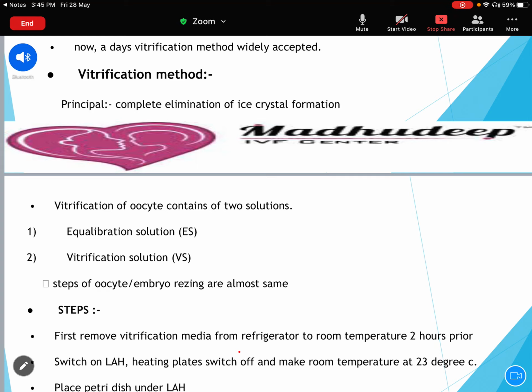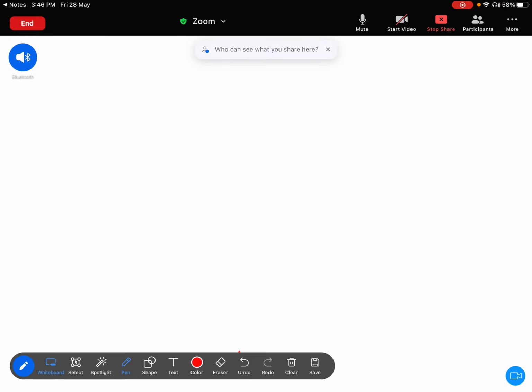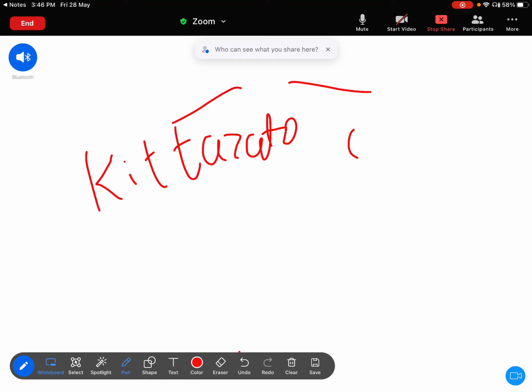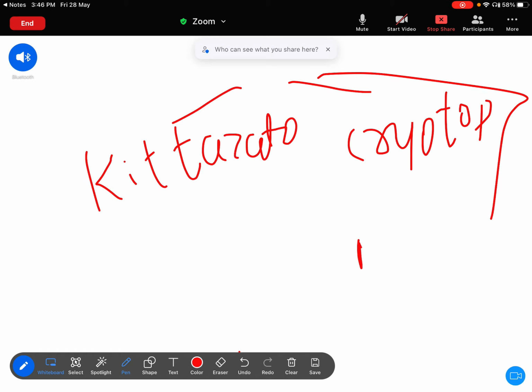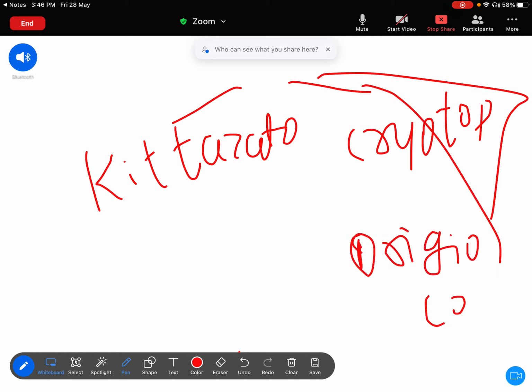The vitrification of the oocyte. First, we talk about what is the same, but for the vitrification solution for the oocyte or the embryo that you are purchasing, there are different brands and different companies available. The most commonly and widely used brands are mainly two: one is Kitazato and one is Cryotop. Maybe some people are using Origio and Hook.